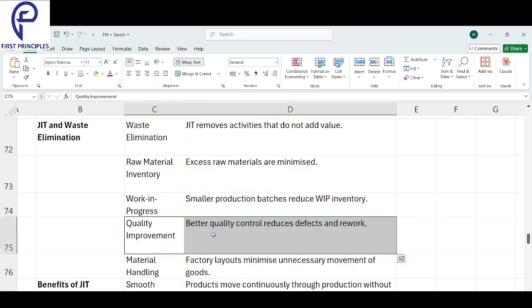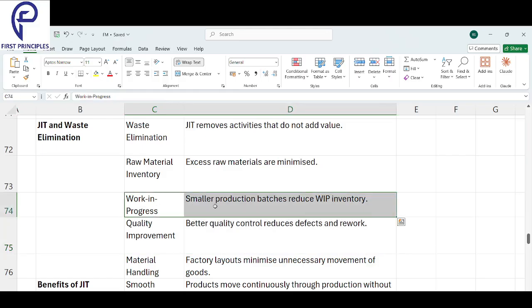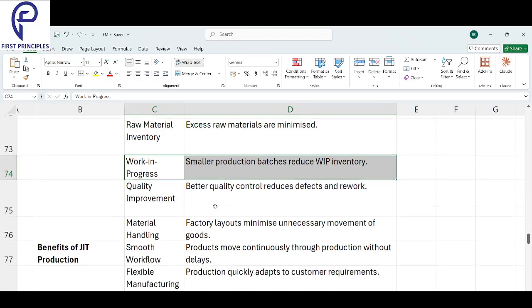And when you have small batches and no excess raw material, the quality will be better and defects will reduce. Okay, that is called quality improvement. Work in progress, smaller production batches reduce the work in progress.